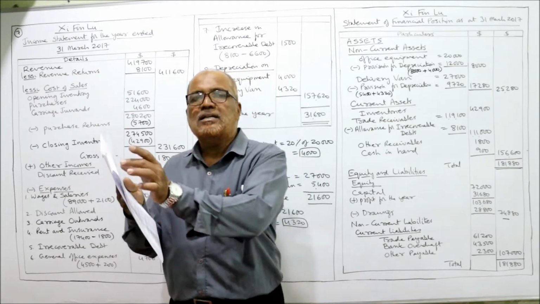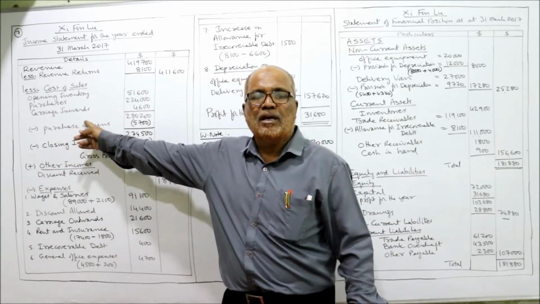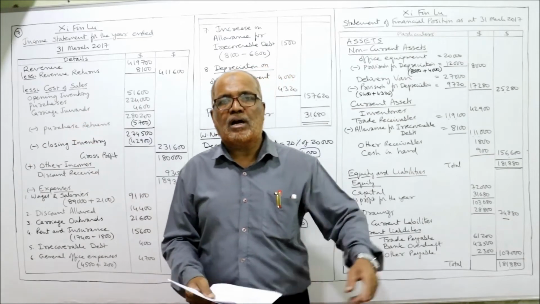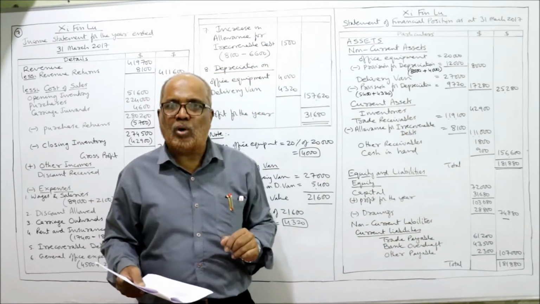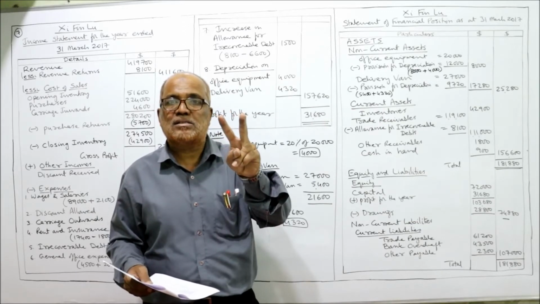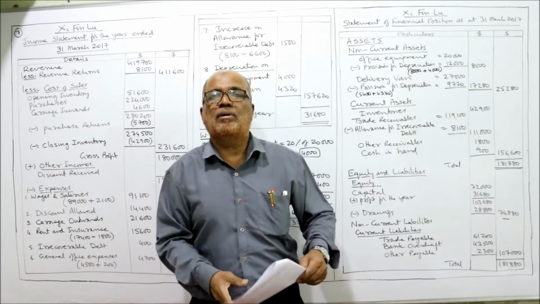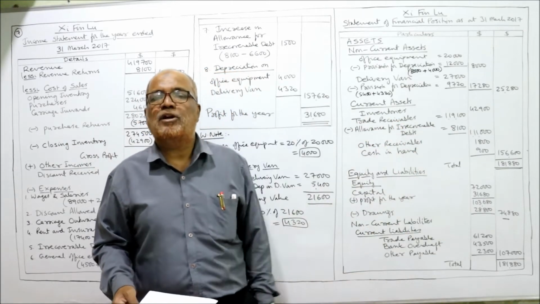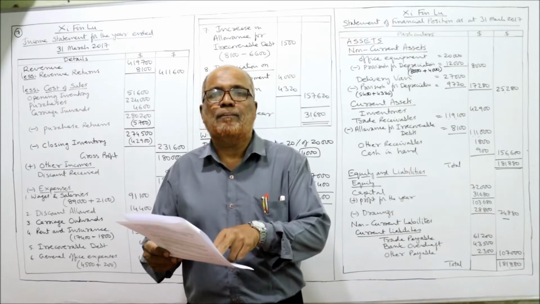Remember, trial balance items will appear only once. Either it will come in income statement or it will come in the statement of financial position. But adjustments, notes, will appear twice. Once it will appear in income statement, again the same item will be adjusted in statement of financial position. The first adjustment, inventory.